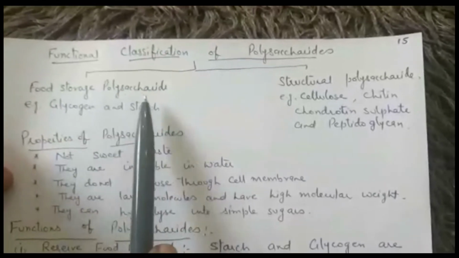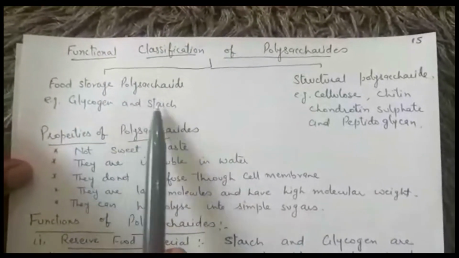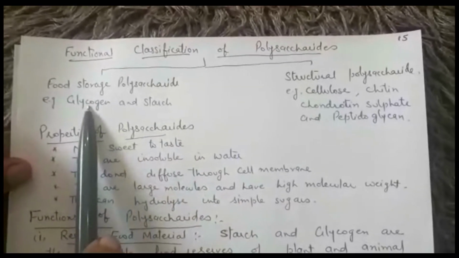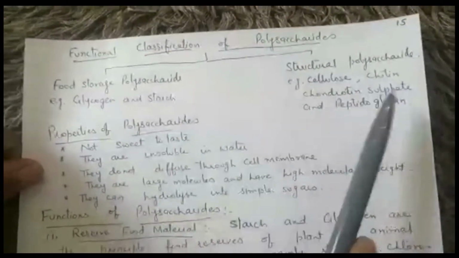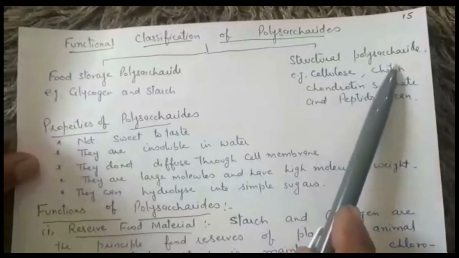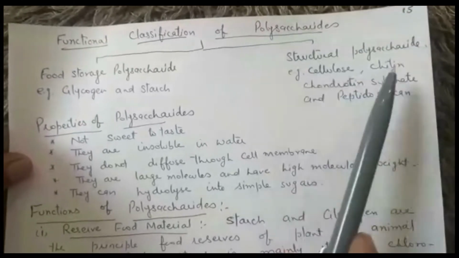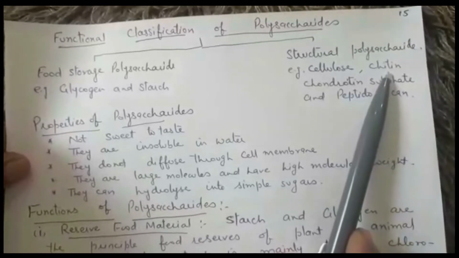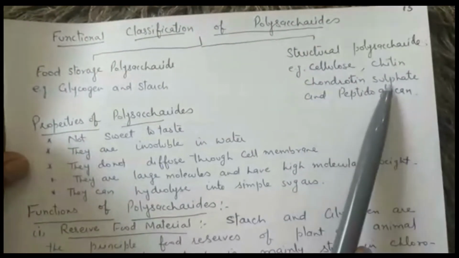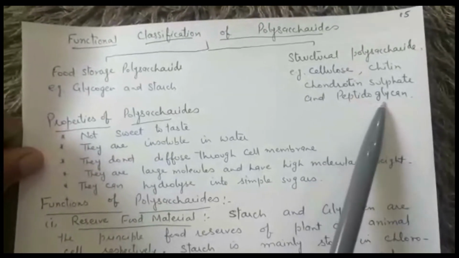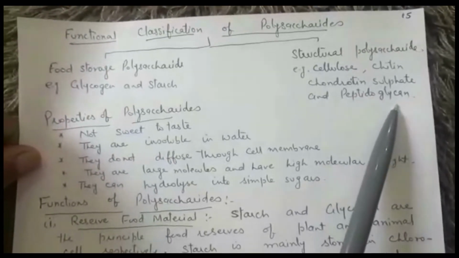So food storage polysaccharide mainly acts as the reserve food in animals and plants. Example is glycogen and starch. Structural polysaccharide builds up the structure of the organism, for example cellulose which is present in the cell wall, chitin which is present in the cell wall of fungi, chondroitin sulfate which is present in the cartilage and connective tissue, peptidoglycan which forms the cell wall of bacteria.